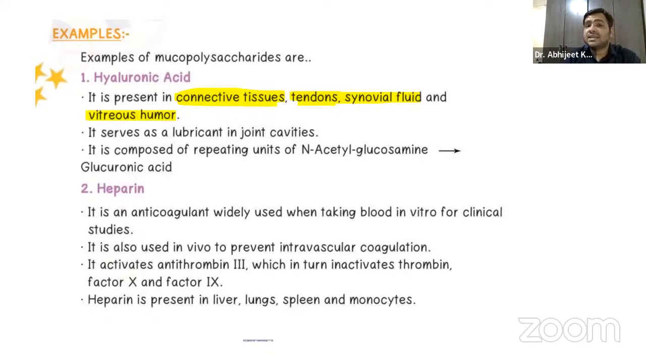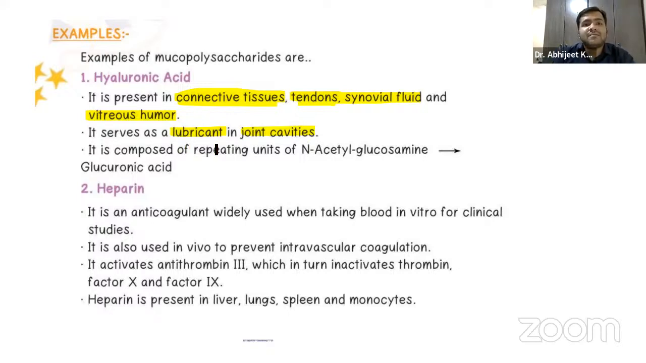So they are present in connective tissues and tendons, which help in connecting the muscle to the bone. They are present in the synovial fluid, in the knee joint and the elbow joint. And in the eyeball we have the aqueous humor and the vitreous humor. So in the vitreous humor, we have hyaluronic acid. It acts as a lubricant in the joint cavities. That's why it's present in the synovial fluid and other parts, right?